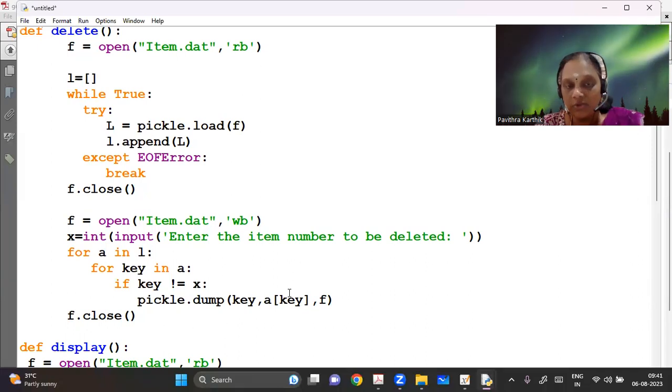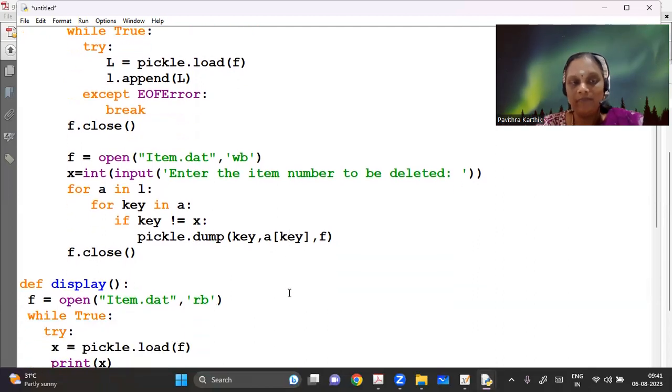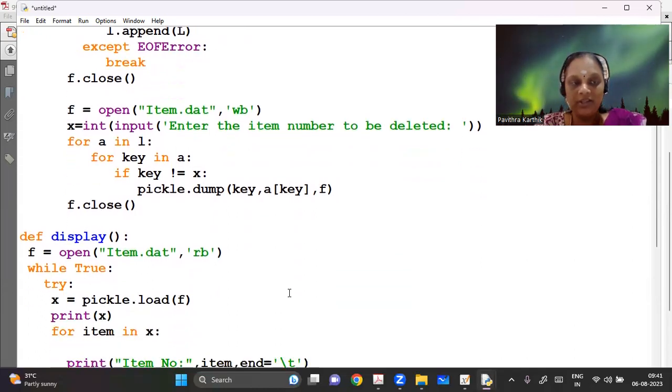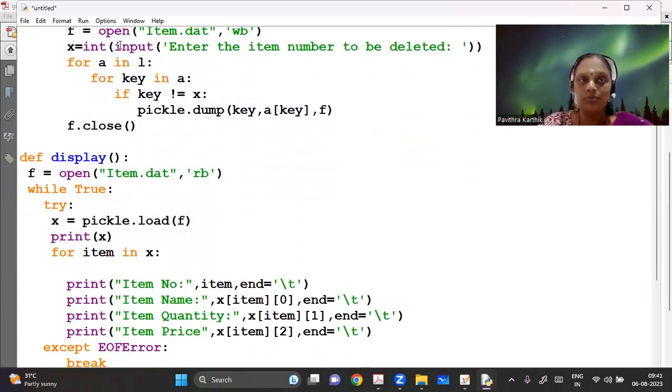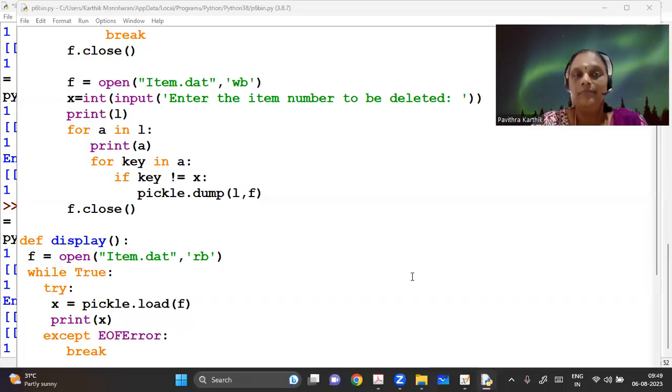When the item number is not equal to the one to be deleted, I'm going to dump it into the particular file. So ideally what we are doing is we are just leaving behind the key which has to be deleted and copying everything else into a new file again. So finally, let's run this. The item to be deleted will be deleted from the list.